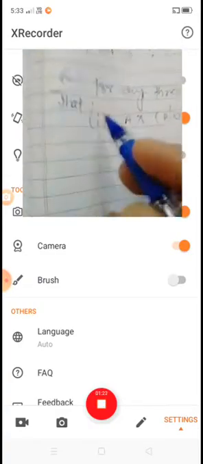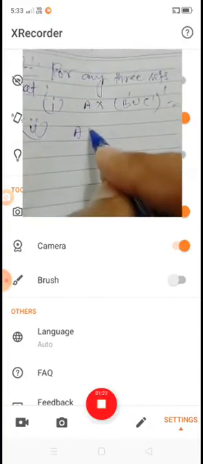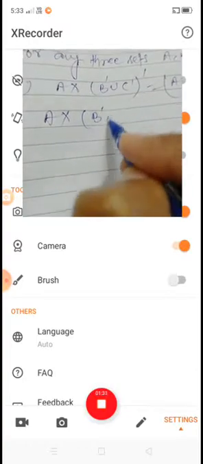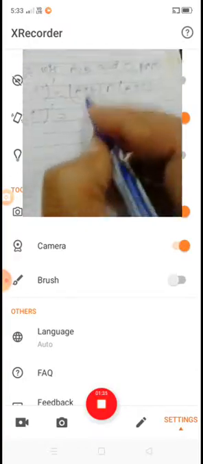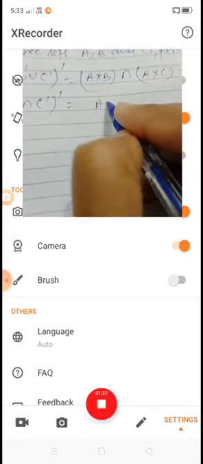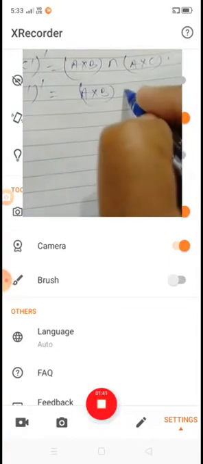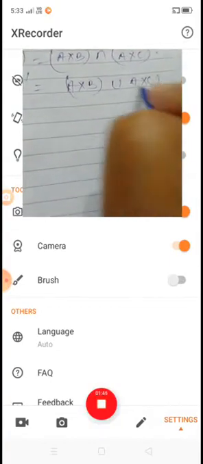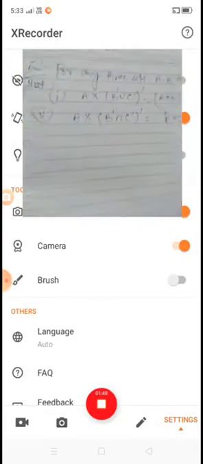Okay, and second one, A cross (B intersection C) is equal to (A cross B) union (A cross C). Okay, these are the two important results we will prove.